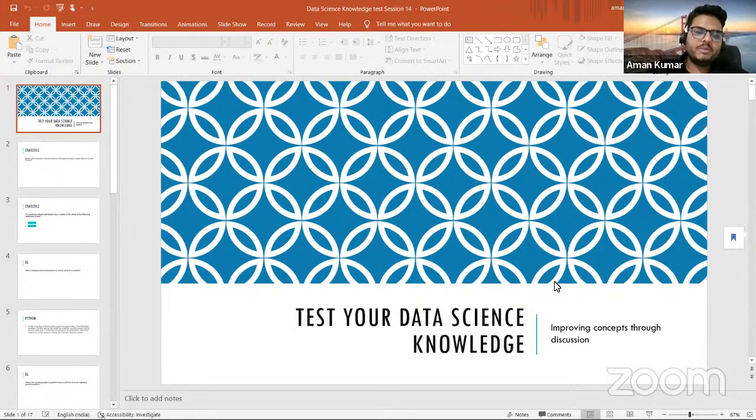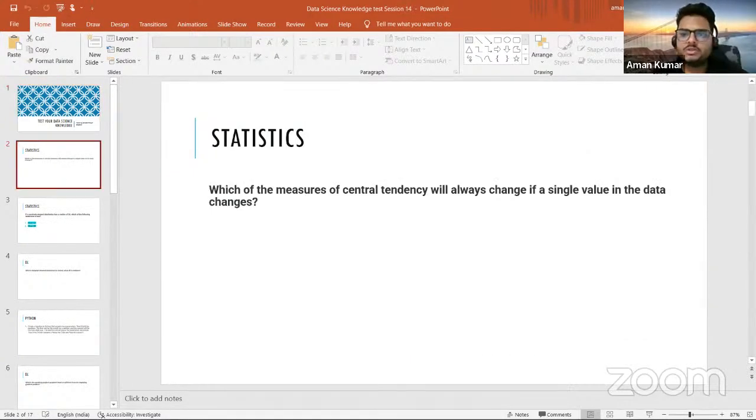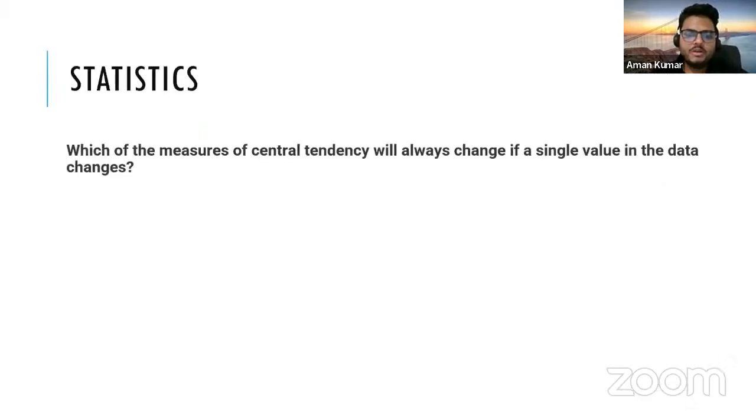I'm believing you can hear me, and if you can't, then let me know through comment. So the first question for today is this one. You have to tell me which of the measures of central tendency. This is basically a statistics one. Which of the measures of central tendency will always change if a single value in the data changes? You know what measures of central tendency are, right? They are basically your mean, median, mode.